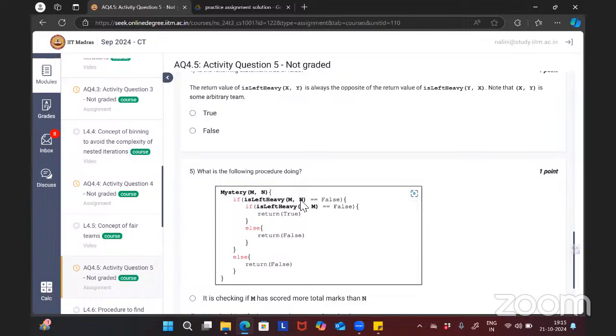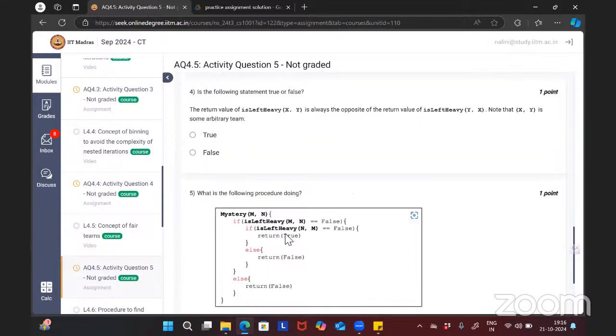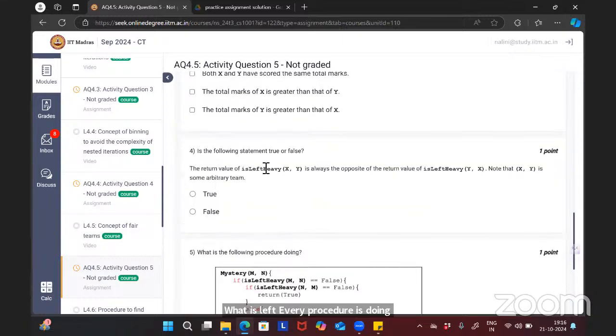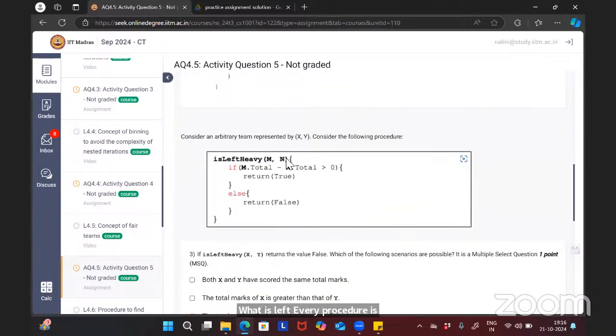If is left heavy of m comma n is false, if is left heavy of n comma m is false. What is the left heavy procedure doing? Is left heavy procedure will compare both the totals. If the difference in total is greater than 10, then it will return true.